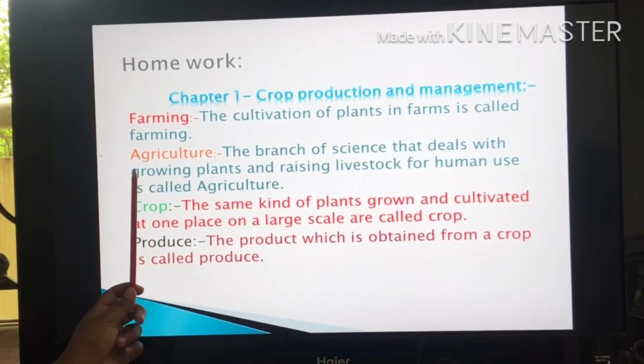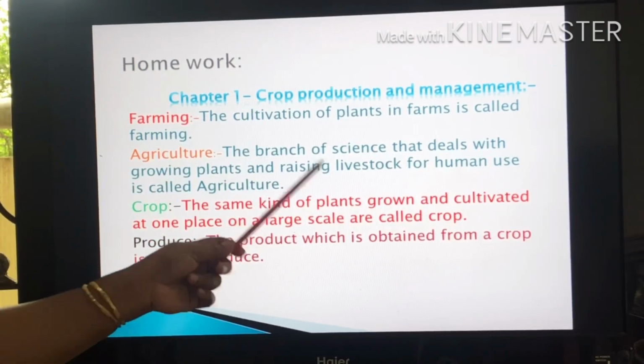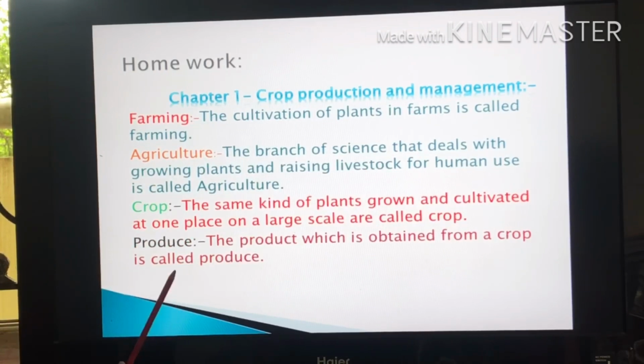And agriculture. Definition of agriculture: agriculture means the branch of science that deals with growing plants and raising livestock for human use. Next one, crop: the same kind of plant grown and cultivated at one place on a large scale is called a crop. Next one, produce: the product which is obtained from a crop is called produce.